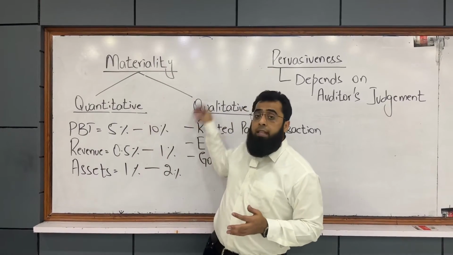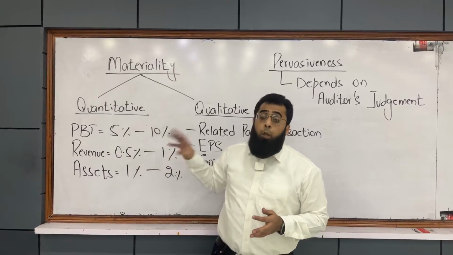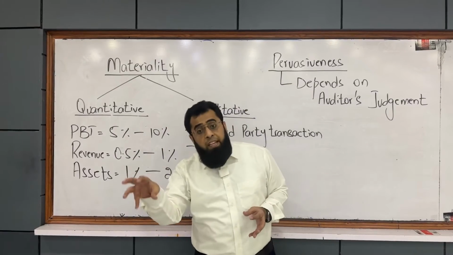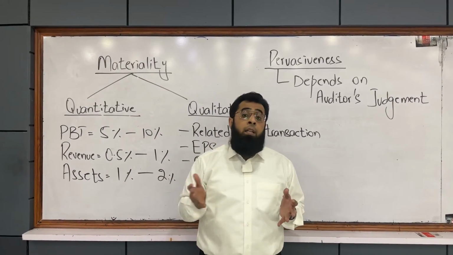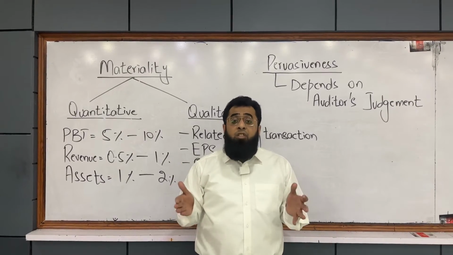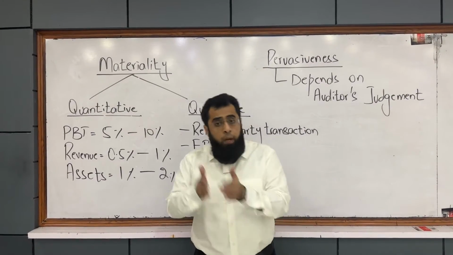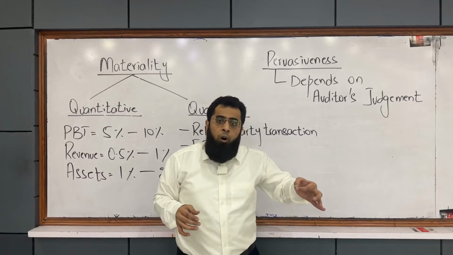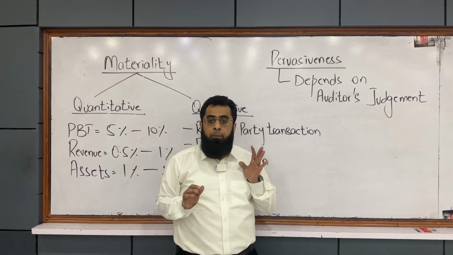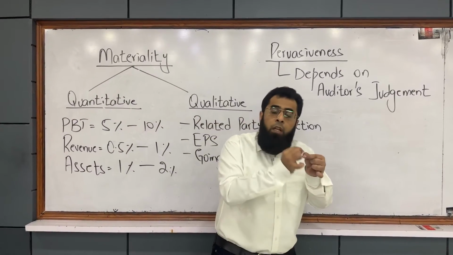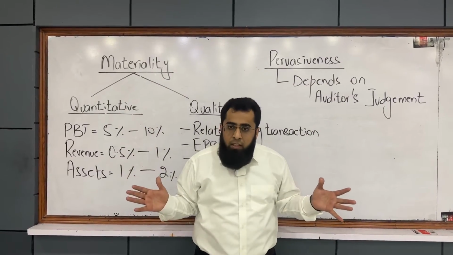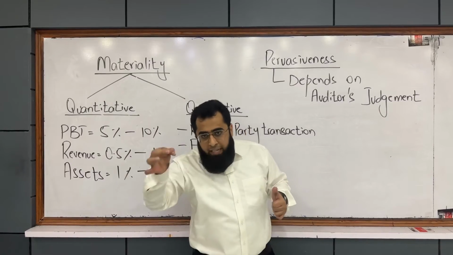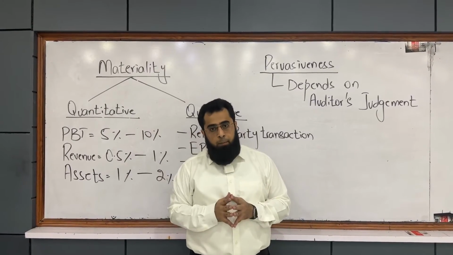So, materiality leads to qualification in the audit opinion. A qualified audit opinion is one where the auditor says that the financial statements are true and fair except for these misstatements, which means the auditor will use the words except for. He's saying that overall the financial statements are true and fair except for these misstatements.